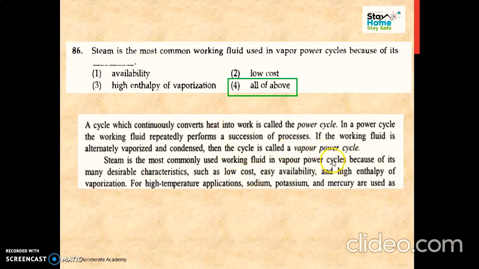Okay, so simply in the text of a book they have given directly that steam is the most commonly used working fluid in vapor cycles because of its many desirable characteristics such as low cost, easy availability, and high enthalpy of vaporization. So as it is they have put it in these questions. So we know all these are the desirable characteristics of steam.